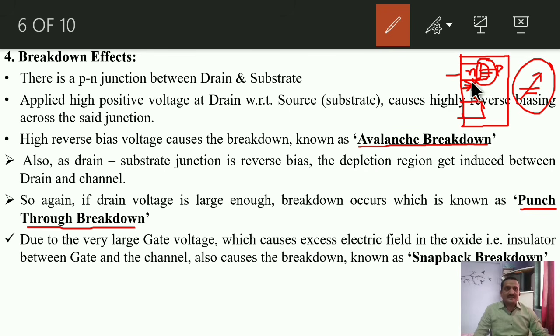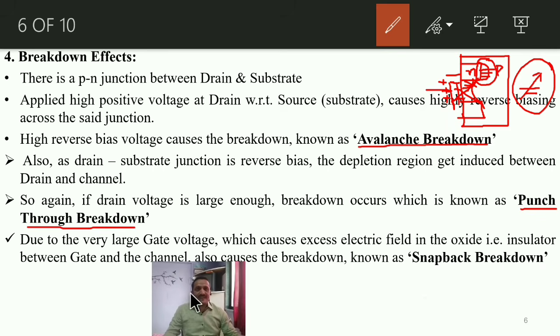And the third one: to control the amount of output current, we apply a gate potential by VGG. If that gate potential is sufficiently large, or very large, then the SiO2 layer present between gate and the channel may break. This insulating SiO2 layer may break down, which is known as snapback breakdown.